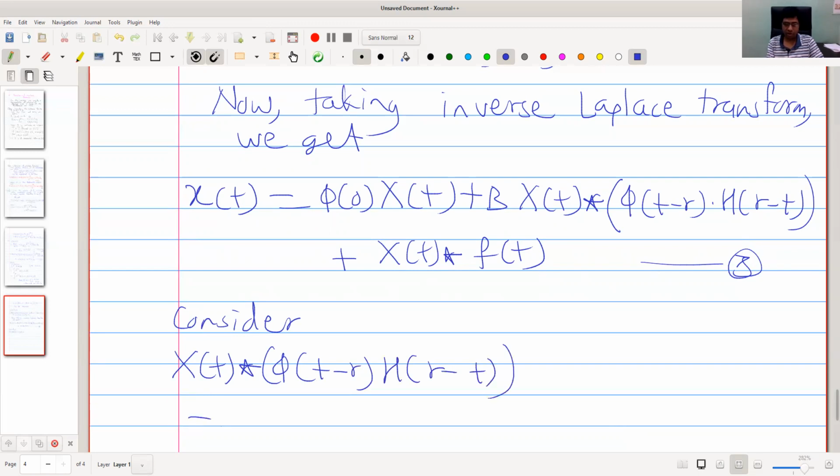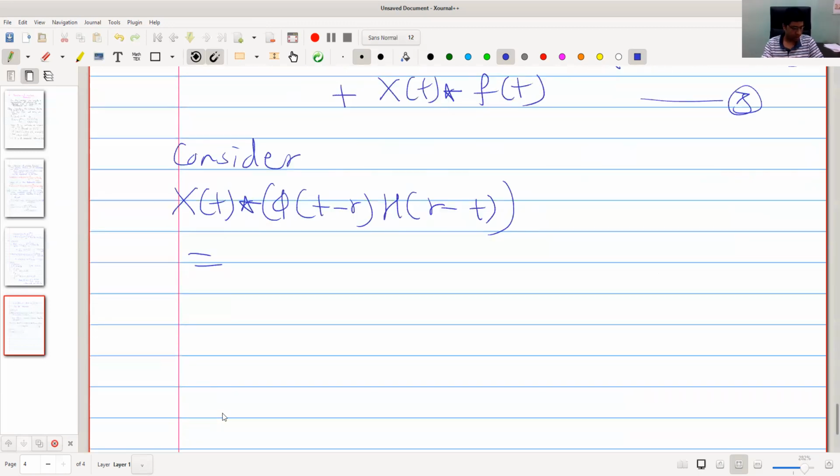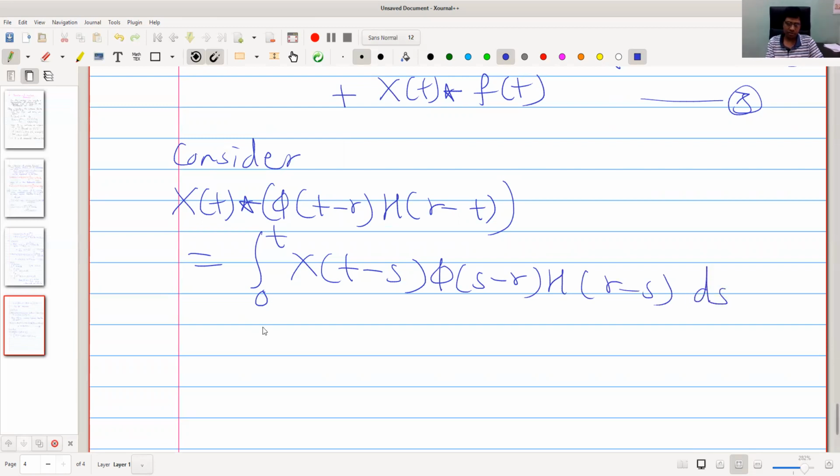We know the definition of convolution. It is the integral from 0 to t of x of t minus s into phi of s minus r h of r minus s ds. Here s is between 0 and t.